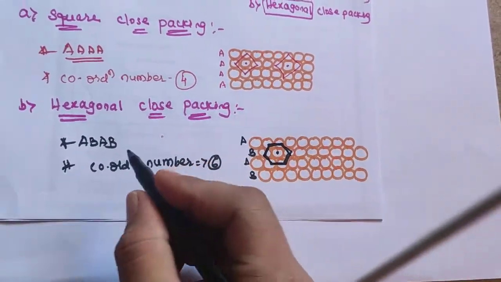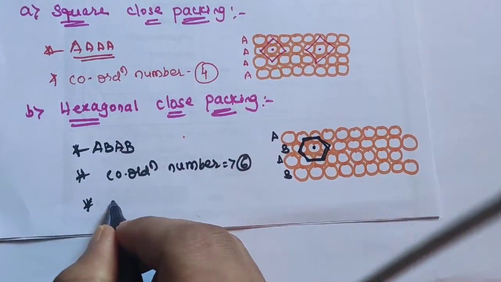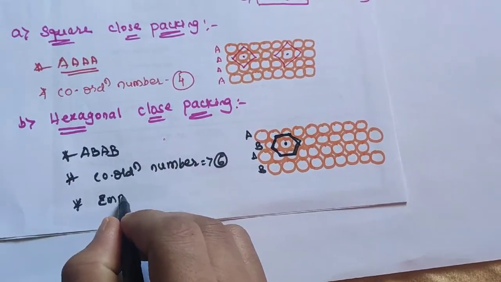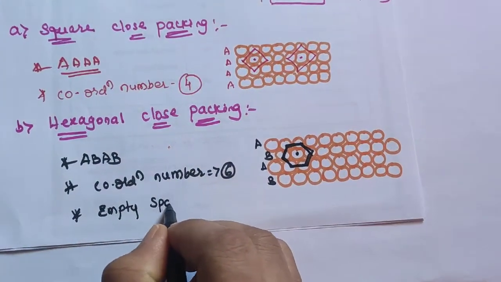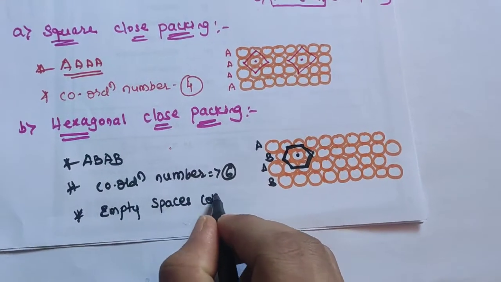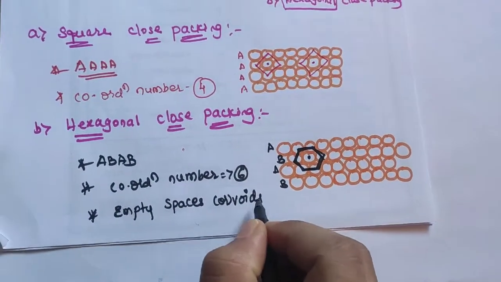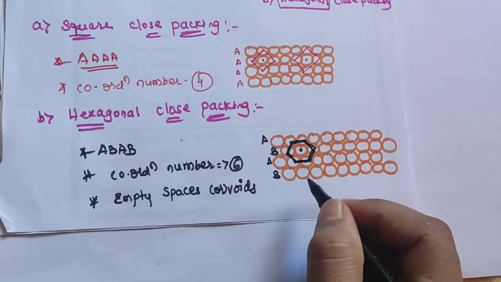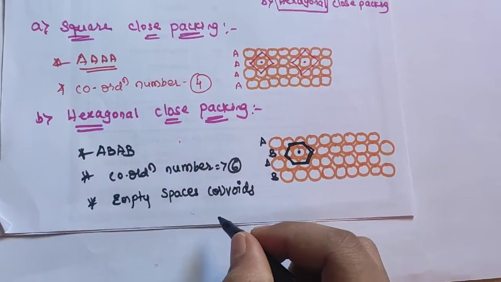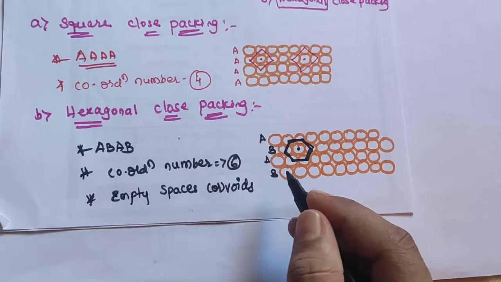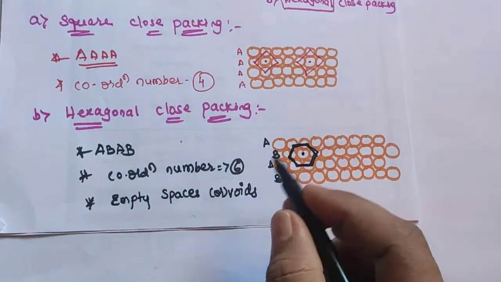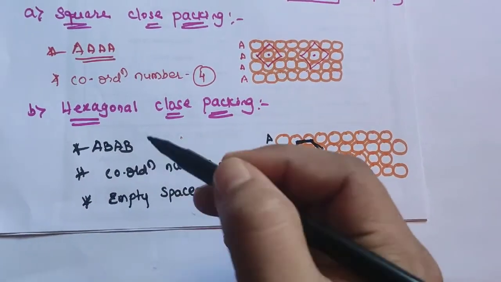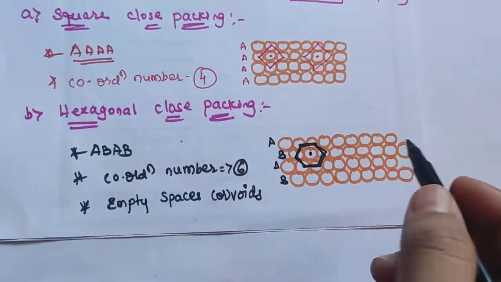The empty spaces are usually known as voids. Voids are triangular in shape. There are 2 types of triangular voids. In one row, the vertices of the triangles point upwards, while in the next row they point downwards. These voids are usually observed in close packing in 3 dimensions.